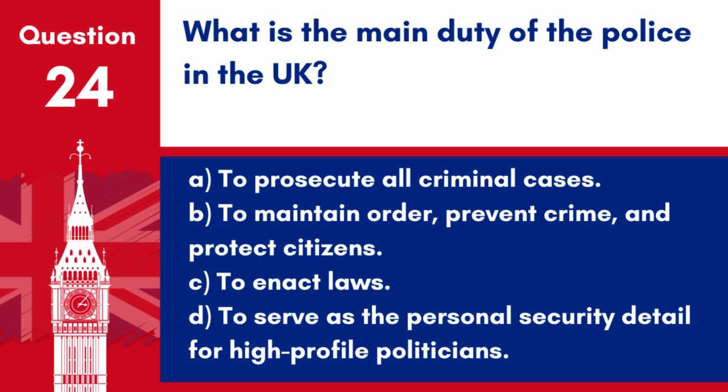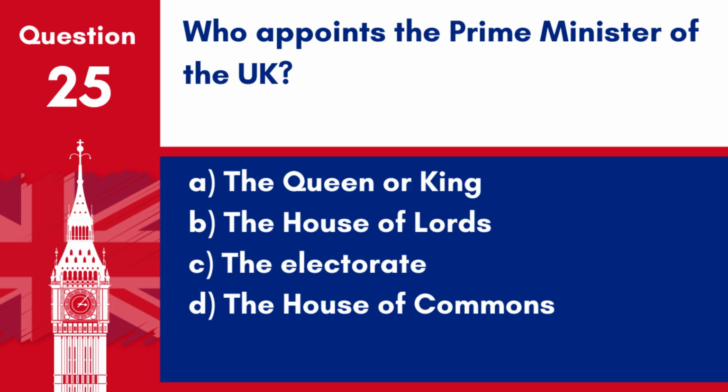Question 24. What is the main duty of the police in the UK? A. To prosecute all criminal cases. B. To maintain order, prevent crime, and protect citizens. C. To enact laws. D. To serve as the personal security detail for high-profile politicians. Answer B. To maintain order, prevent crime, and protect citizens. The primary duties of the police in the UK include maintaining public order, preventing and investigating crimes, and protecting the citizens and their properties.